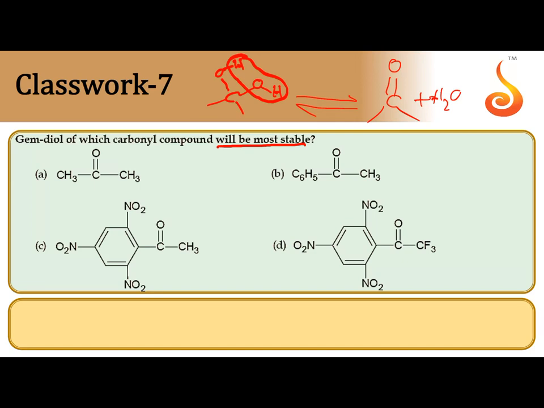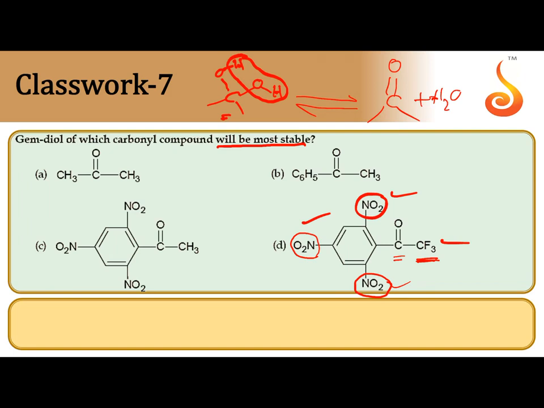So the stability of gemdiol depends on the stability of carbonyl group. If carbonyl group is stable, gemdiol is unstable. So the stability of carbonyl group and stability of gemdiol is exactly opposite. Electron withdrawing groups can destabilize the carbonyl group. So in the option D, NO2 at ortho and para positions, CF3 also is, this is electron withdrawing group. Since 4 electron withdrawing groups are there, this carbonyl group is highly unstable.